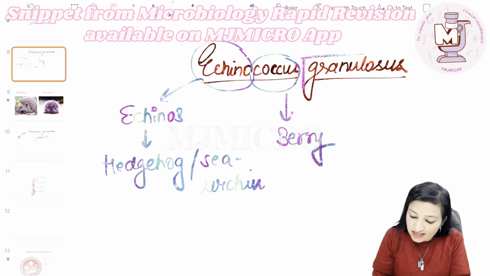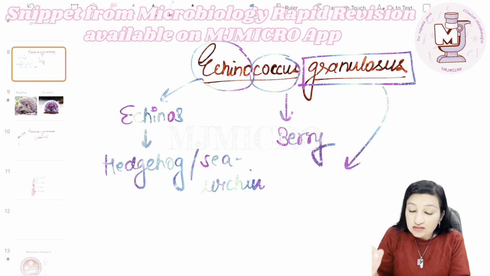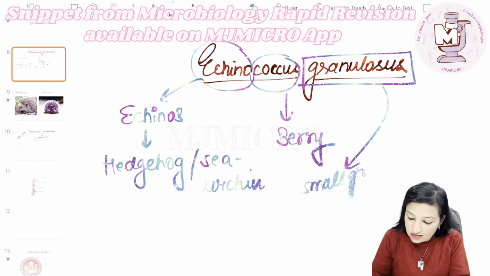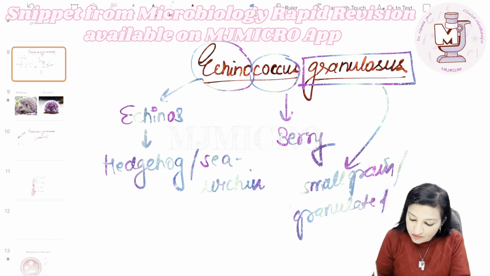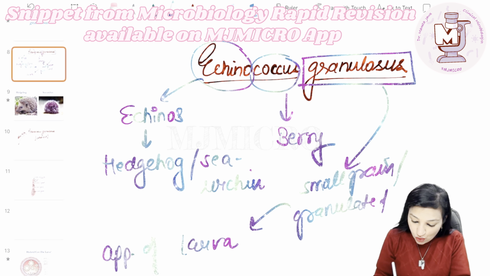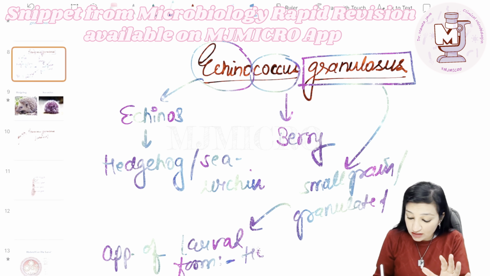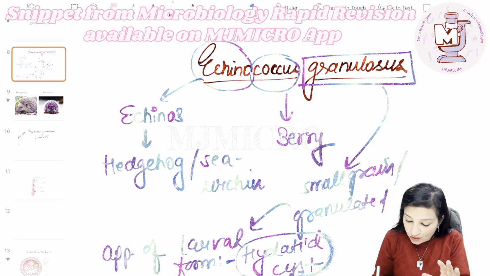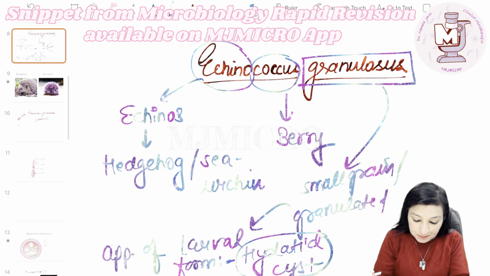And as far as granulosus is concerned, the meaning of the word granulosus is small grain or granulated, and this refers to the appearance of the larval form of this parasite, and the name of the larval form is hydatid cyst. All of this we are going to learn about this parasite.